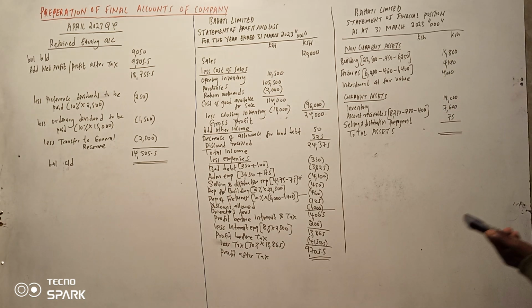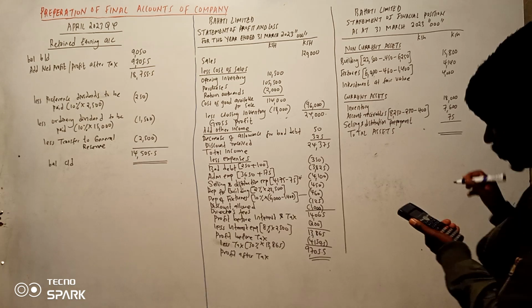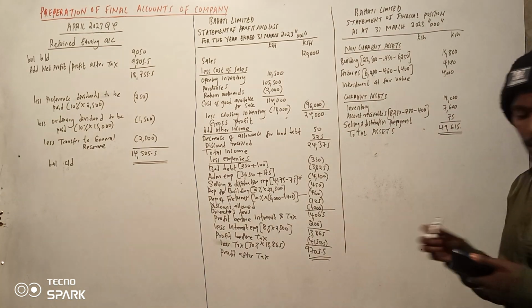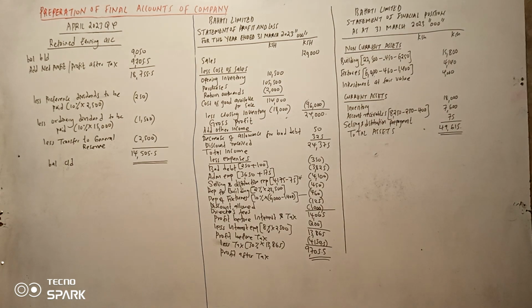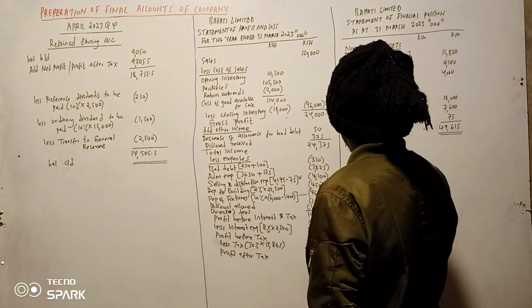So total assets: 15,800, 4140, 4,000, 18,000, 7,600, plus 75. Napata 49,615. Then you can go to finance by.